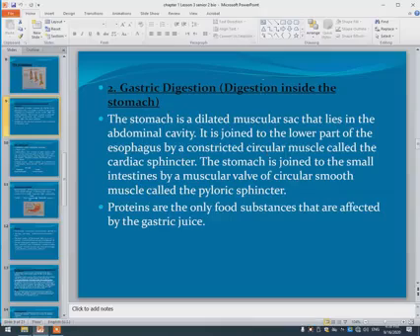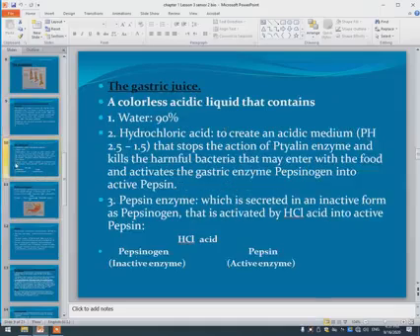What are the materials which are digested inside the stomach? It's protein. Proteins are the only food substances that are affected by gastric juice. The juice inside the stomach is called gastric juice. It consists of an acidic liquid which contains 90% water and also hydrochloric acid, to make an acidic medium with pH from 1.5 to 2.5.